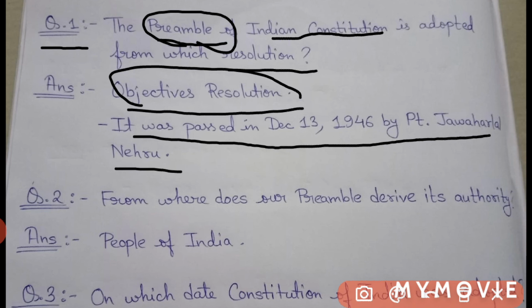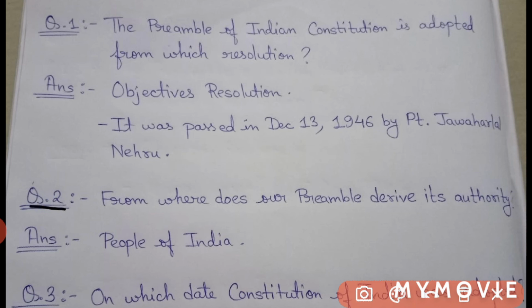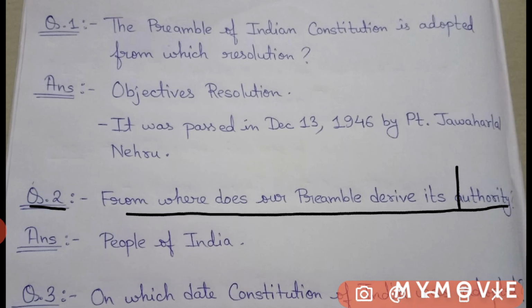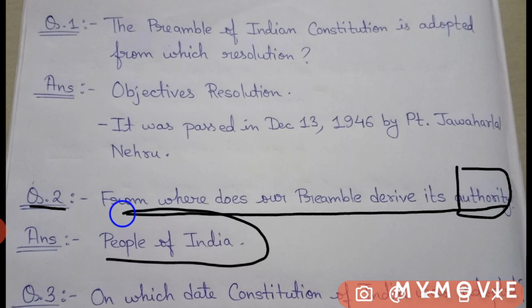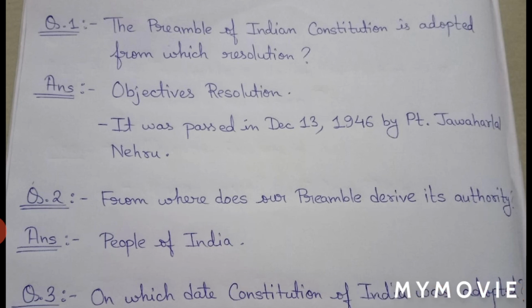The next question: from where does our preamble derive its authority? That means, from where does our preamble get its power? Authority means power. The preamble of the Indian Constitution derives its power from the people of India. That means we, the citizens of India, we the people of India, give the preamble its power. It is a very important question. It may come in your civil service examinations, or in any other examination. Let us move forward to the next question.